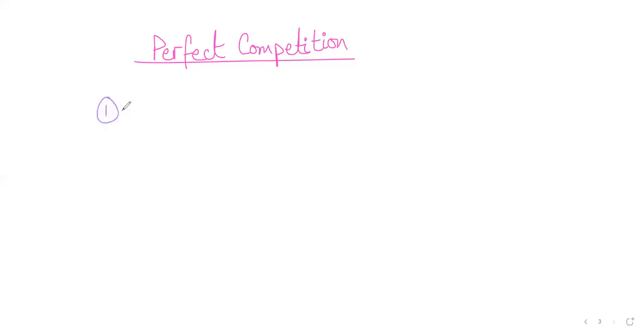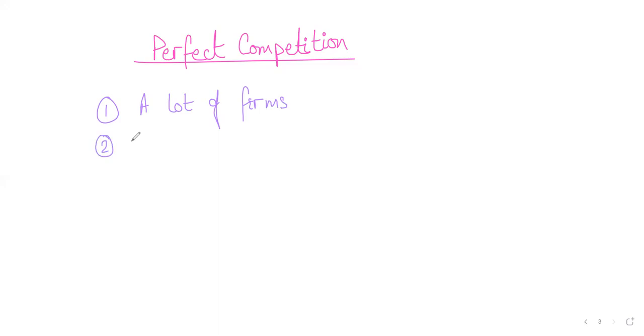Now students, we said perfect competition is a market where there are a lot of firms. That was the first characteristic.